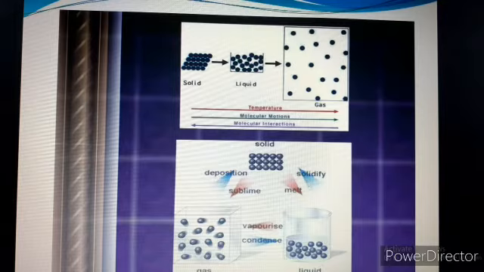And in the next diagram, they are interconvertible in nature. Solid changes into liquid by melting, and liquid upon solidification changes into solid. Similarly, when we vaporize the liquid, it changes to gaseous state and further condenses into liquid state. Similarly, gas to solid, or solid to gas, is called sublimation, or another word, deposition. Deposition means they change back into that shape again. So these are the examples or properties related to solid, liquid and gases.